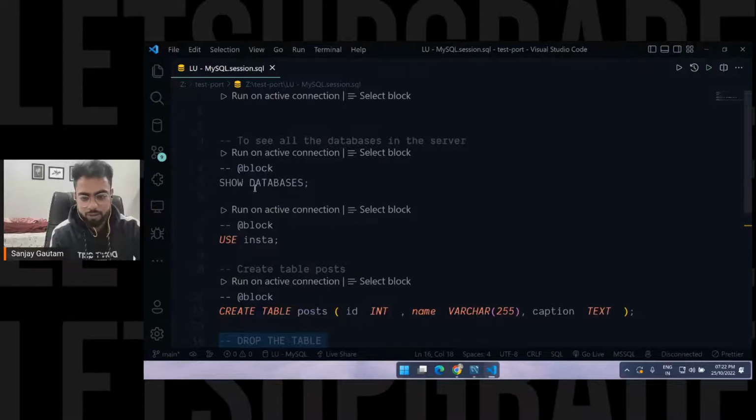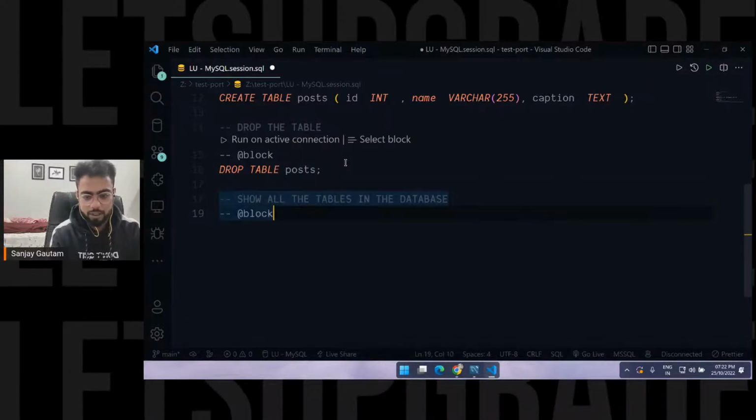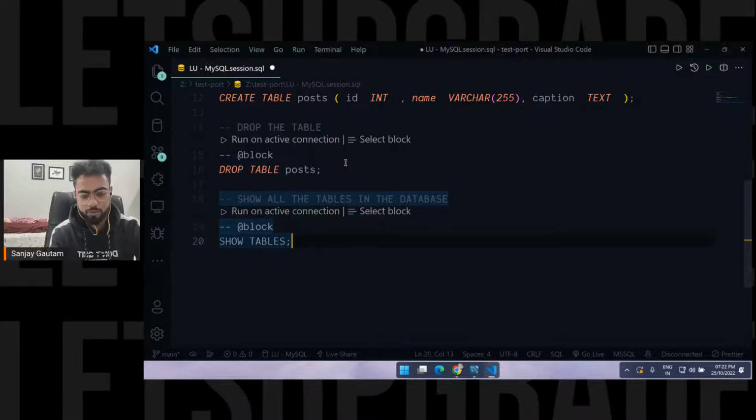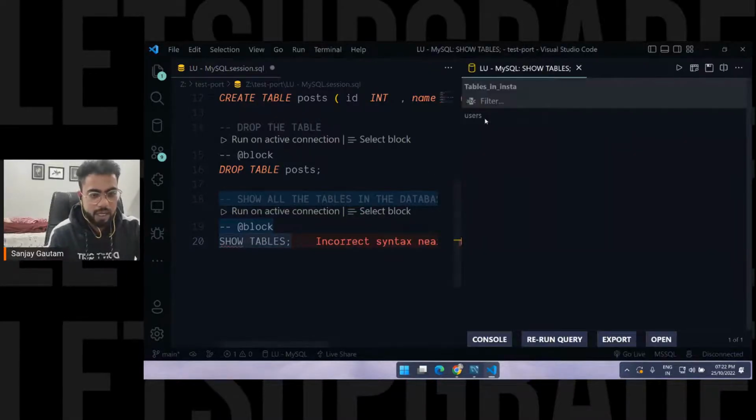If I execute the show tables command, which shows all the tables in the database, create a block and show tables here. Execute this command. See, I'm just having the single table, users, here. Let me delete this table as well.